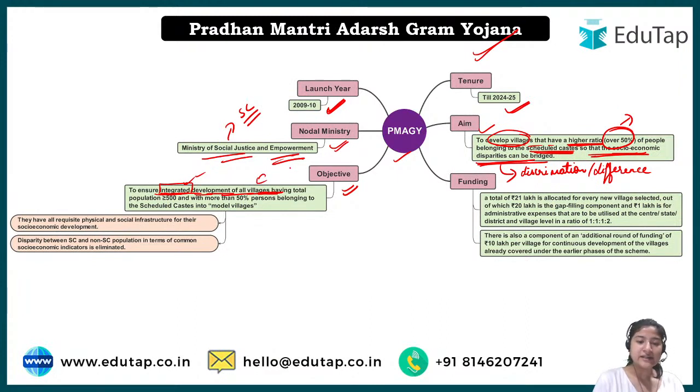And what is the criteria? The population of the village should be equal to or more than 500, with more than 50% belonging to the SC caste, to be made into model villages. Model village means Adarsh Gaon, right? So at least, more than 50% of the population should be for that.